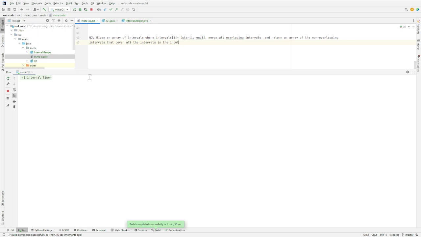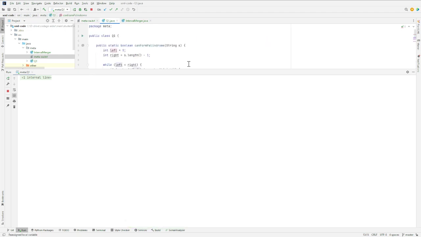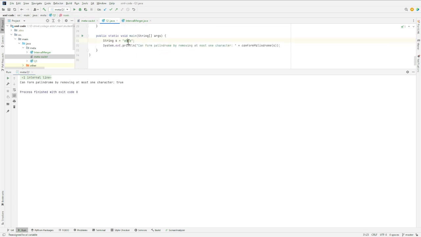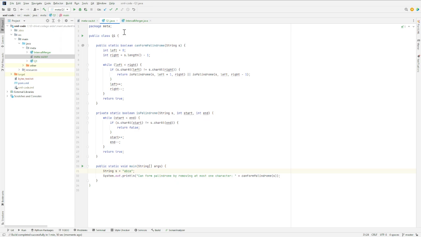Okay, so now I think this is the result of running this Q1. This is true because I can remove C, and by removing C, the string will become ABA, which is a palindrome. So the result is true for this. We can try other examples also.